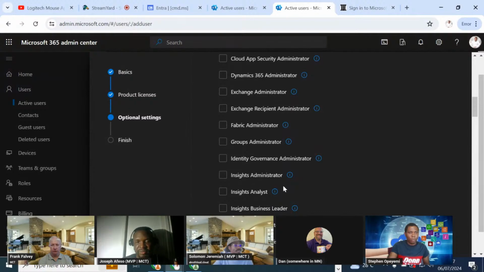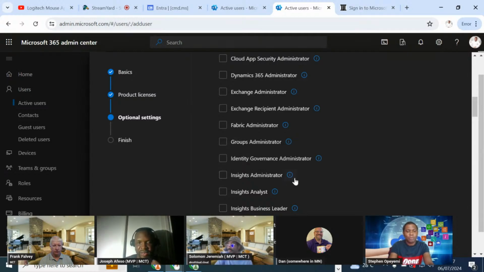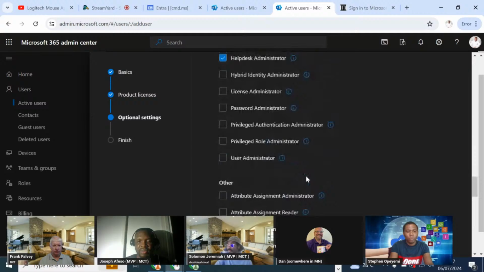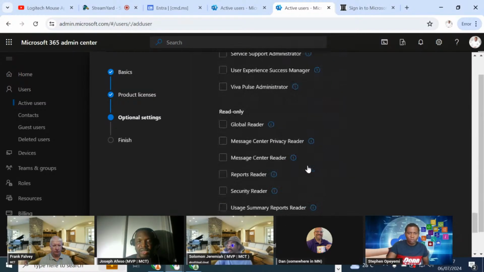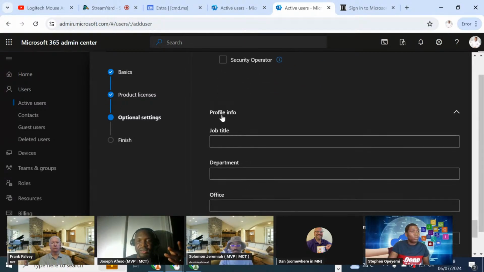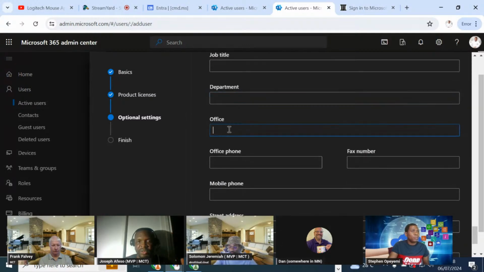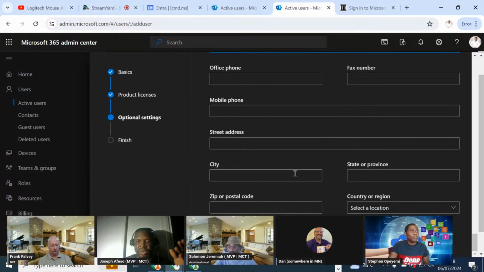So the downside here that I must quickly tell you is that until you move your cursor to the more information icon, you cannot read the instruction or the rules, the permission that this particular role has, right? So when you're done with the role assignments, you can come down to the second optional detail, to provide profile information about the job title, the department you want to have the user, the office that you're going to have the user, and all these other details for you to enter as optional settings.